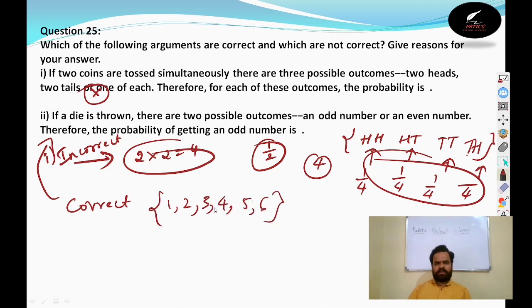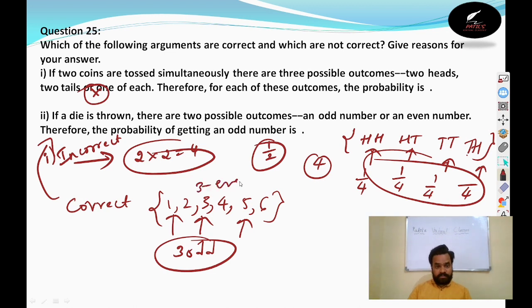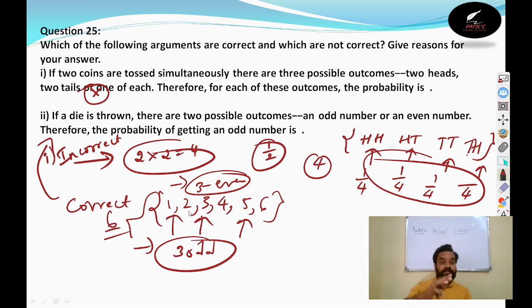We may get any number out of this. But in this there are 3 odd numbers and 3 even numbers. See, this 6 is equally likely divided into 3 odd numbers and 3 even numbers. Then the probability of whatever we get will be 1 by 2 only. Therefore, the given statement is correct.